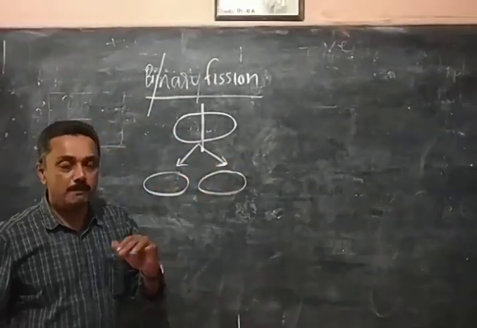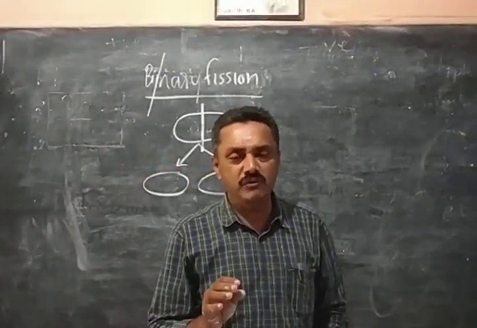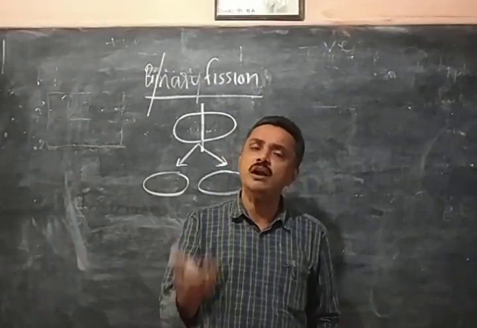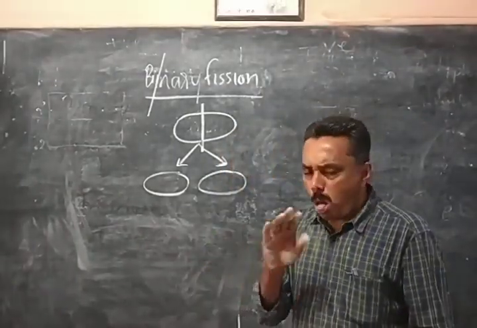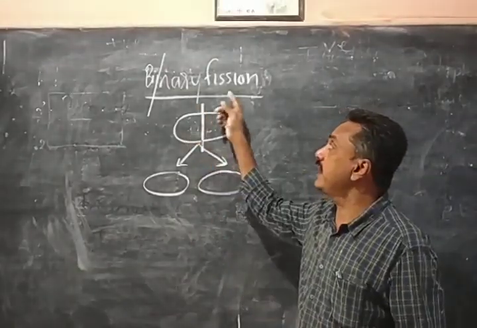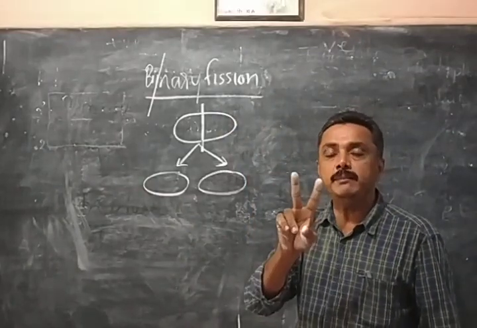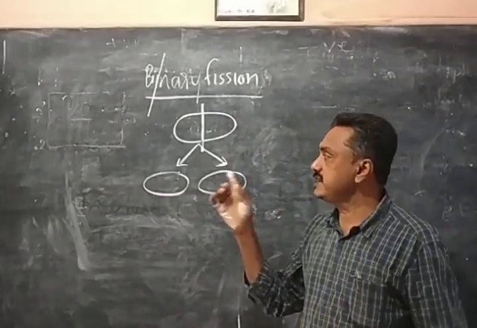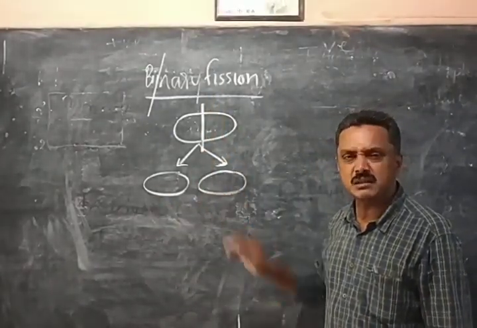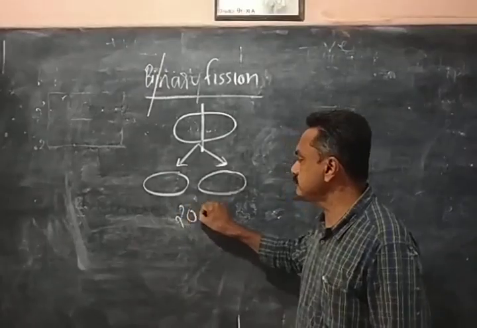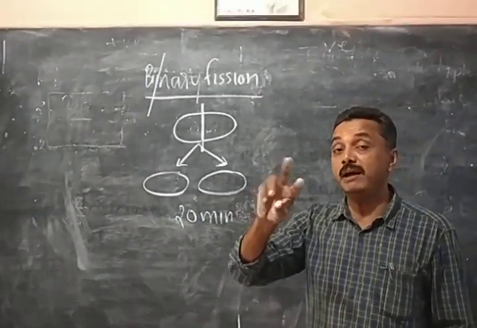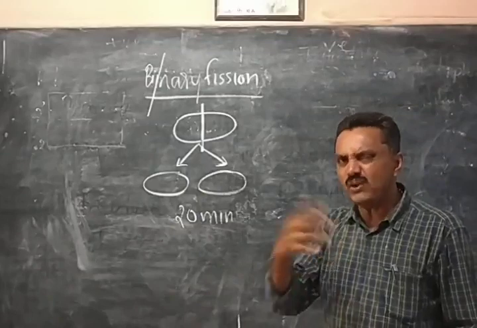Bacteria multiply by a vegetative method, a simple method of reproduction. We can discuss later on. Bacteria reproduce by which method? Binary fission. What is binary fission? Bi means two, fission means breaking. One bacterium divides into two daughter bacteria. Very simply, within every 20 minutes. The generation time of bacteria is 20 minutes. So in 1 hour, it will multiply 3 times. Very fast.